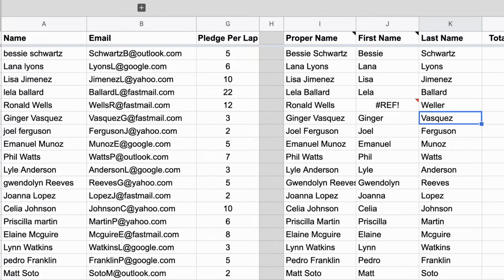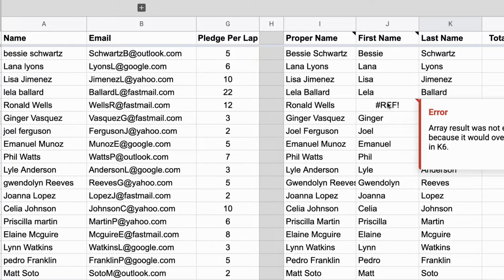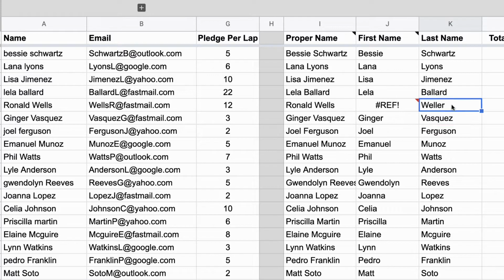If I do something like that, I'm going to get this error message, because it says, hey, I need to write into that column. You've typed something in there. New people often get that mistaken. You cannot write and correct here. I have to go to the original source. And if I go into here and make it Weller, then it will update here, here, here. Okay, pretty straightforward.